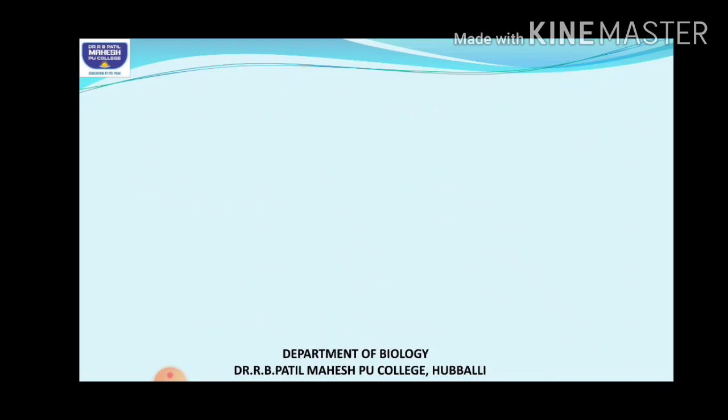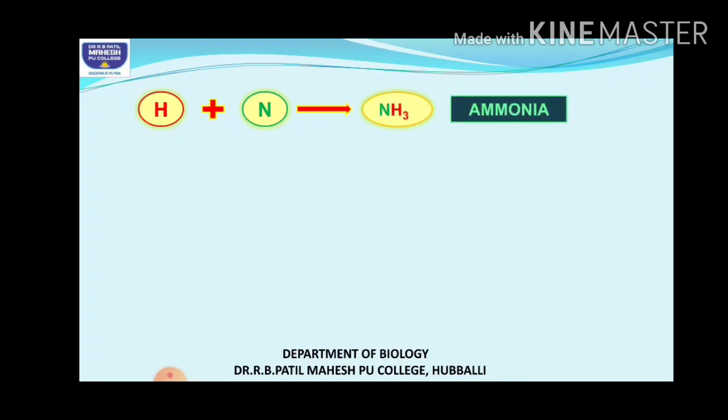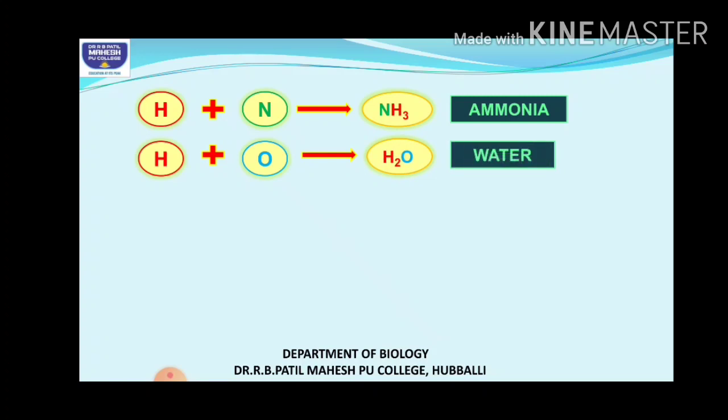So this hydrogen started combining with nitrogen to form what? Ammonia. Then hydrogen combined with oxygen, as I told you, atomic oxygen was present, forming water. Then this hydrogen combined with carbon, forming what?